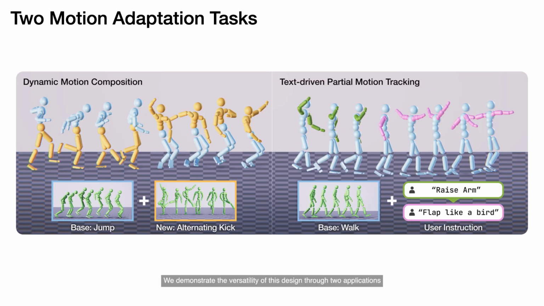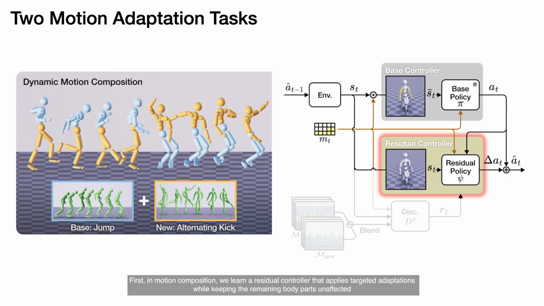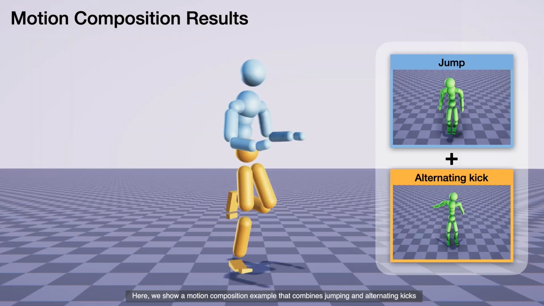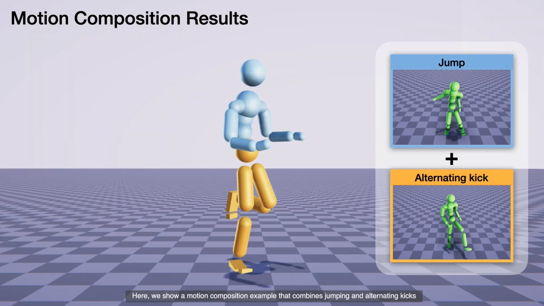We demonstrate the versatility of this design through 2 applications. First, in motion composition, we learn a residual controller that applies targeted adaptations while keeping the remaining body parts unaffected. Here, we show a motion composition example that combines jumping and alternating kicks.